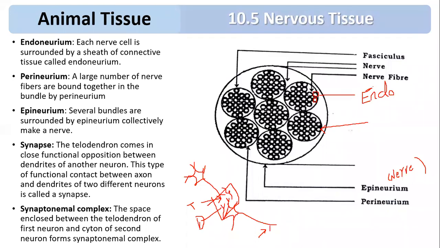Easy. So this is all about the nervous tissue. In the nervous tissue, initially we discussed neuroglial cells, then the structure of the neuron, then cyton and axon. After that, we discussed classification of neurons based on function, based on the number of processes, and based on the presence of myelin sheath. And then we discussed the formation of nerves, synapse and synaptonemal complex.